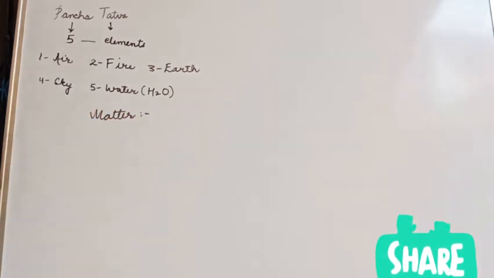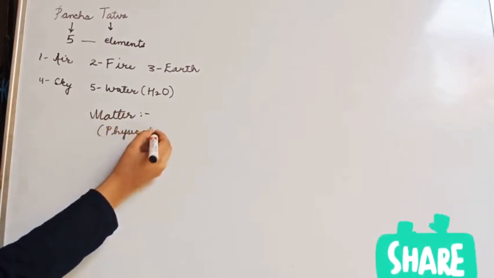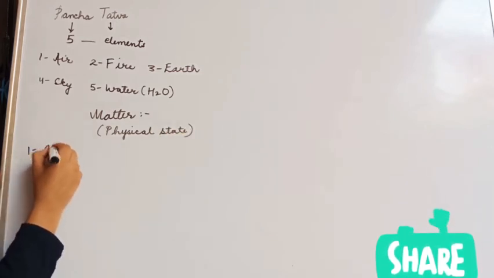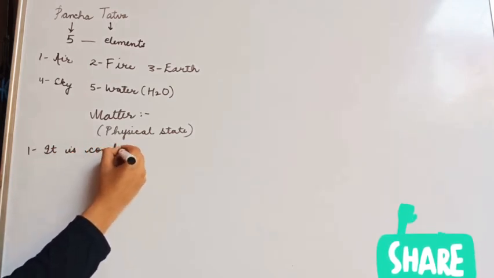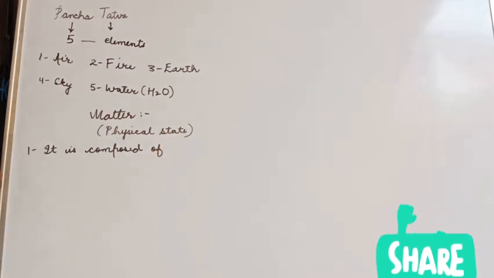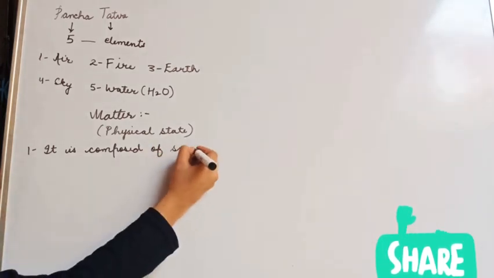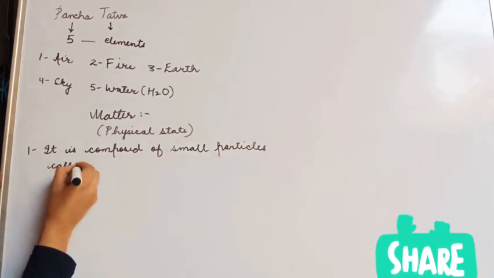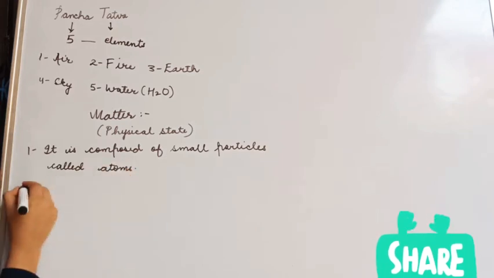Now let's talk about matter again, but this time we will talk about physical state of matter. Now in the first point of physical state of matter, we will talk about the composition of matter. And let's write the first point. So first point is it is composed of small particles called atoms. You already know.